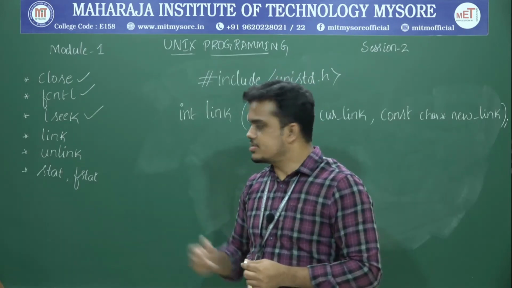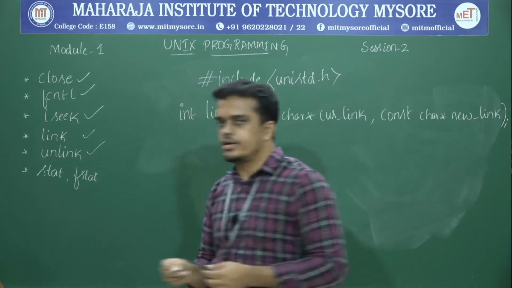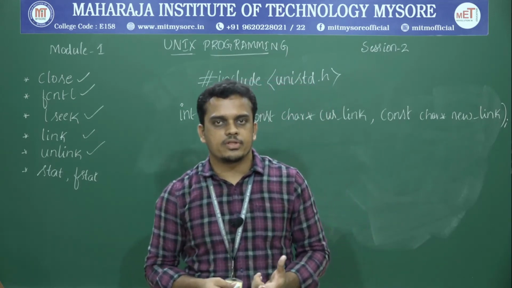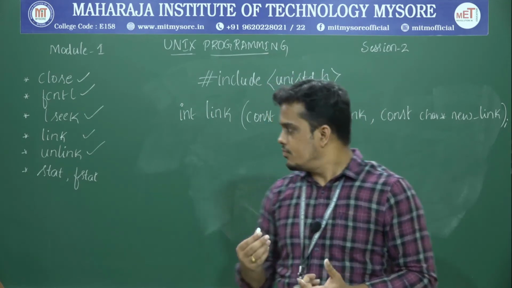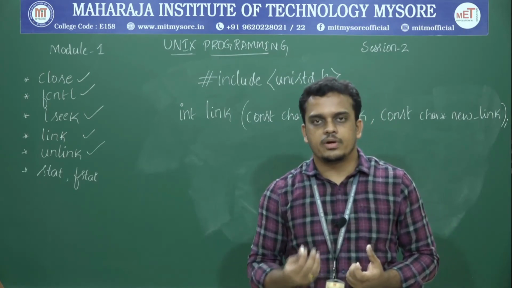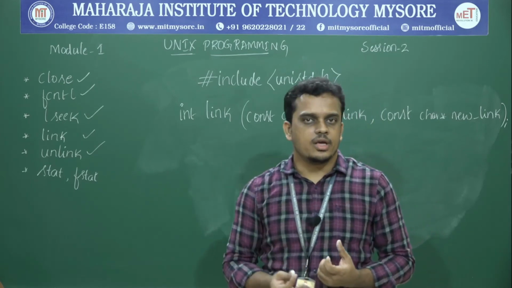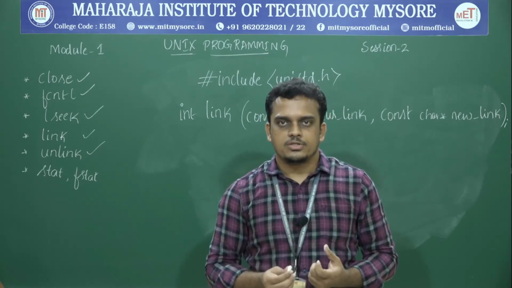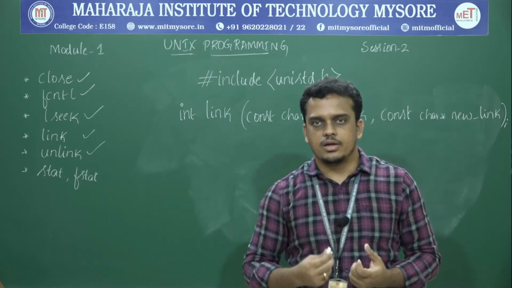Yeah, the very next APIs that will be discussed here are link and unlink. So what is the use of the API called link? Link is an API with the help of which a new hard link can be created for an existing file. So if you really want to create a new hard link for an existing file, that can be done with the help of the API called link. And similarly, unlink is an API with the help of which an existing hard link can be deleted for an existing file. So this is the common definition for the link and unlink APIs.